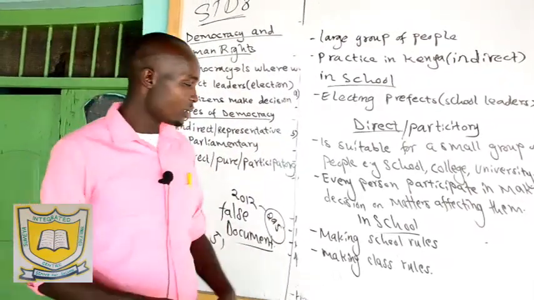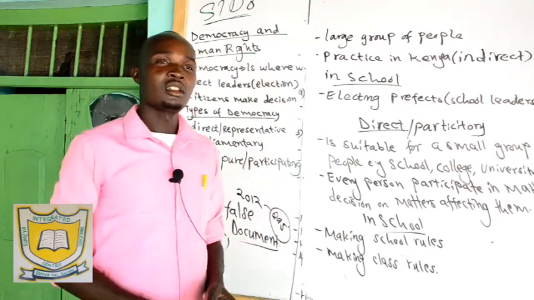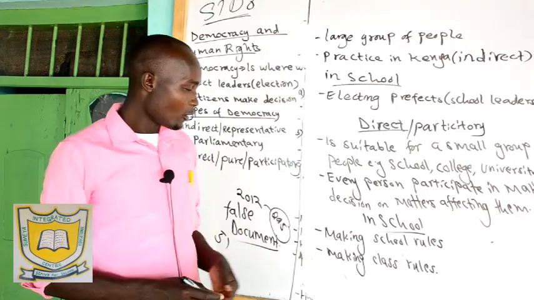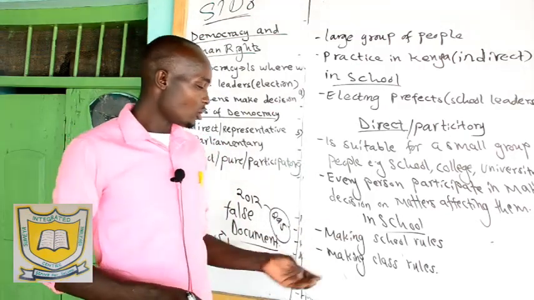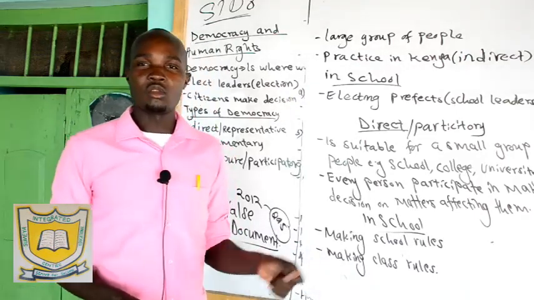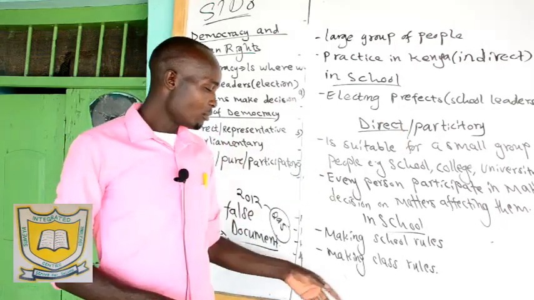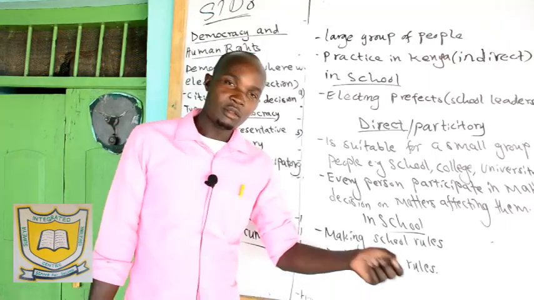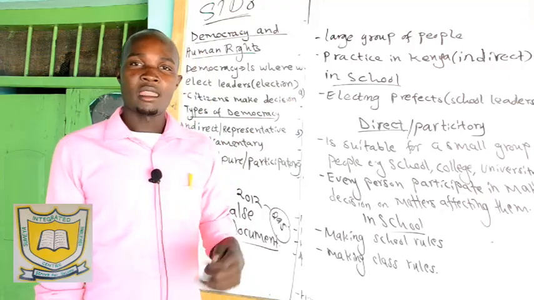For example, in class, the class teacher can come in and say, now pupils, very many of you have been sleeping while the teachers are teaching. What do you think we should do to these people who are sleeping while the teachers are teaching? Somebody will raise a hand in class and say those people should be punished through caning. Then somebody will say they can call their parents. Somebody will say let them fetch water to the kitchen as a punishment. So that one is direct democracy, because every individual in a class is contributing to decision making.